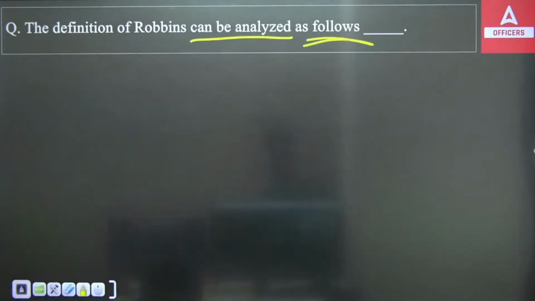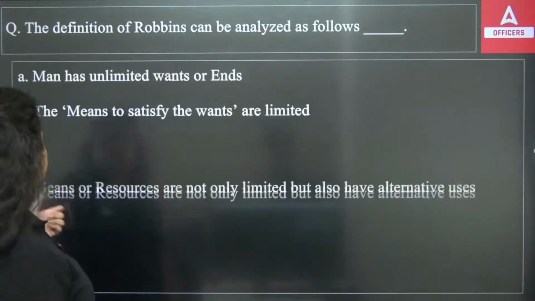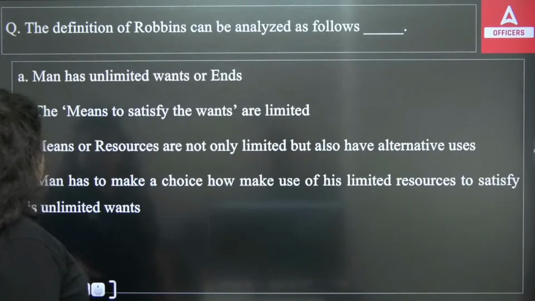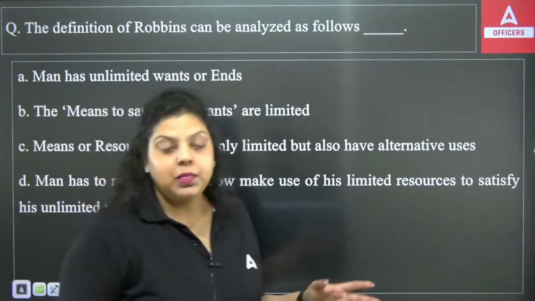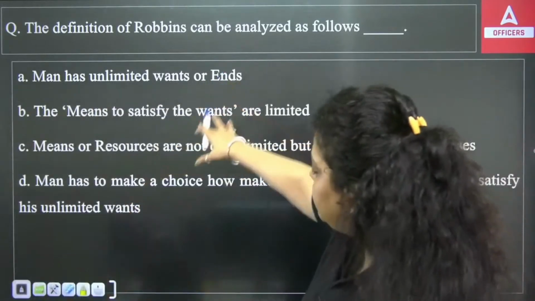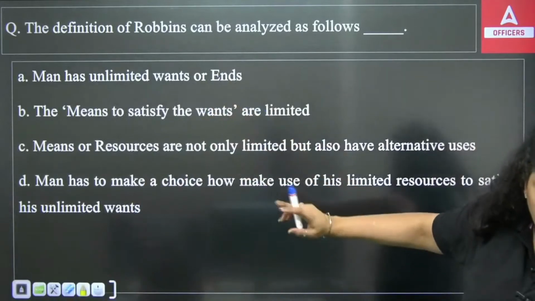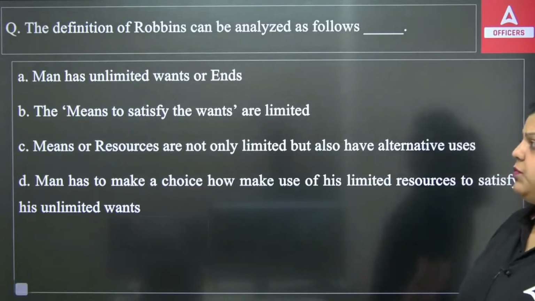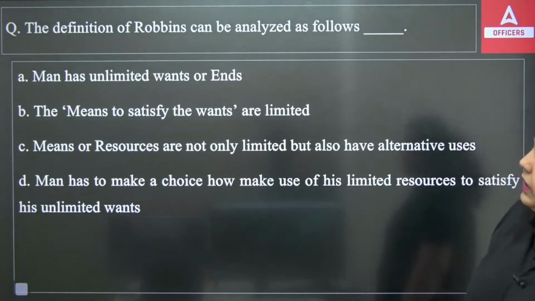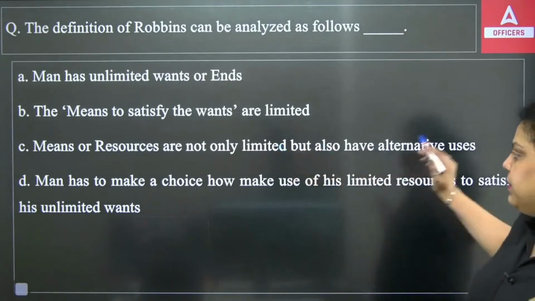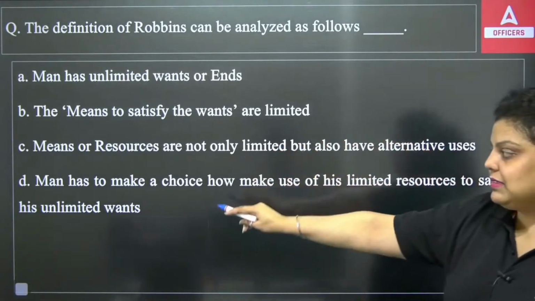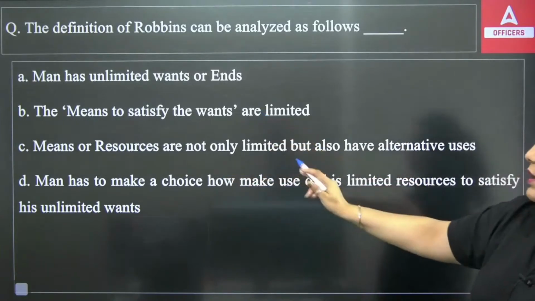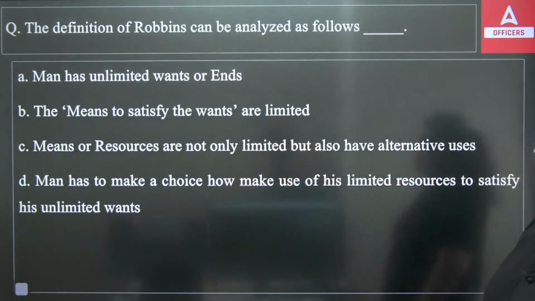The next question is talking about how the definition of Robbins can be analyzed. I have told you Mr. Robbins has given the scarcity definition, and the scarcity definition can be analyzed how? First is saying man has unlimited wants and needs. Second is saying the means to satisfy the wants are limited. Third is saying means or resources are not only limited but also have alternative uses. Fourth is saying man has to make a choice how to make use of limited resources to satisfy his unlimited wants.